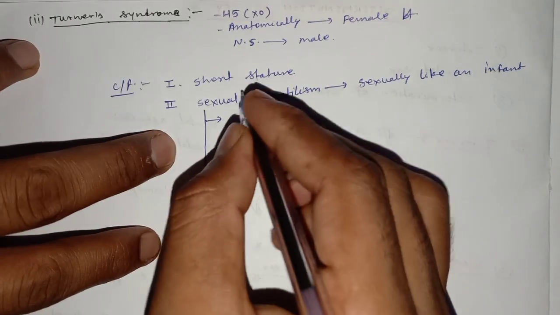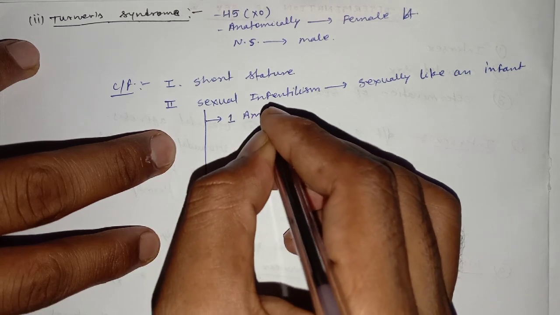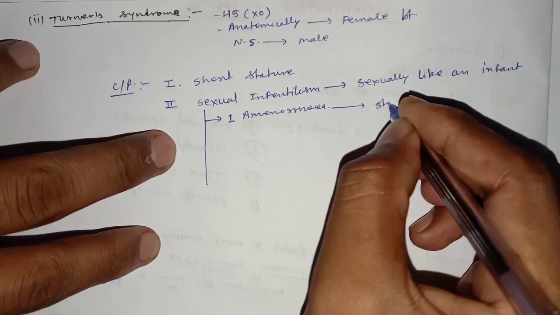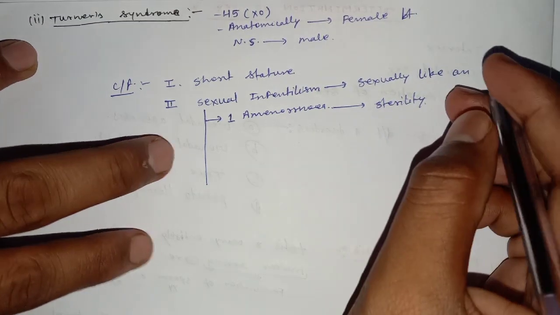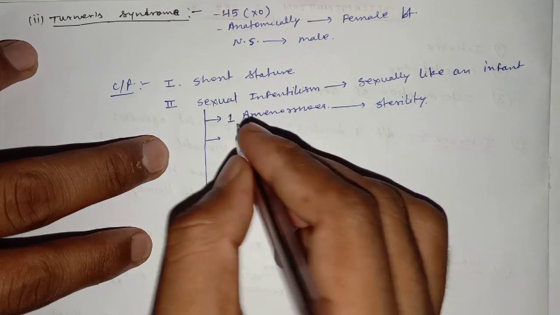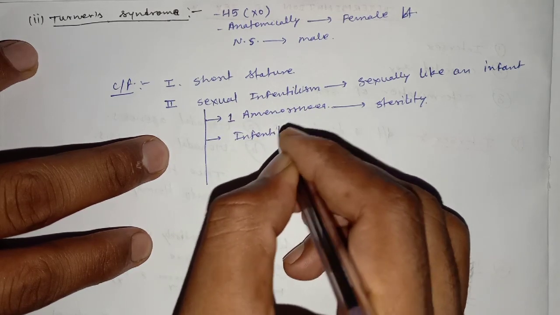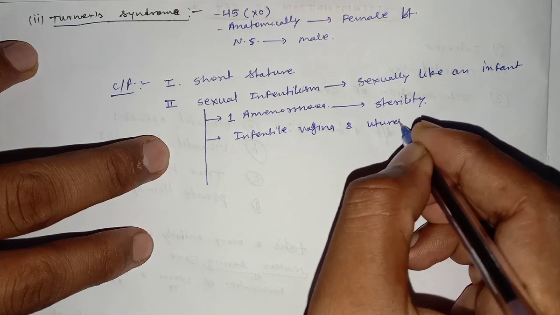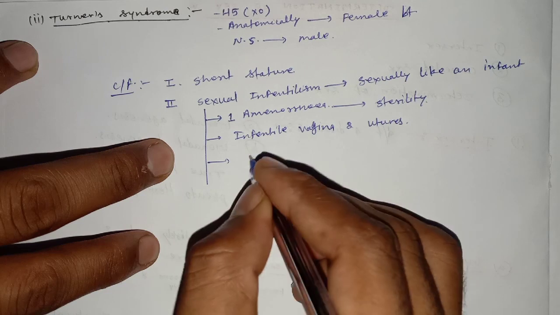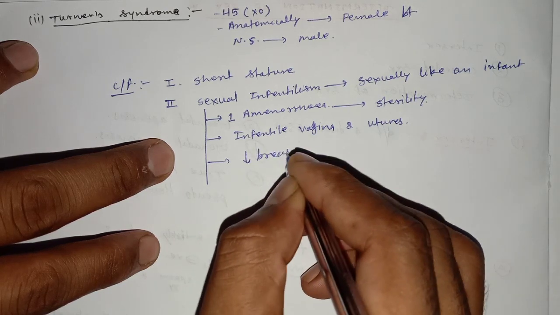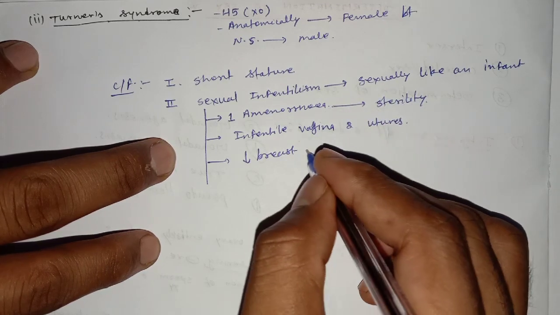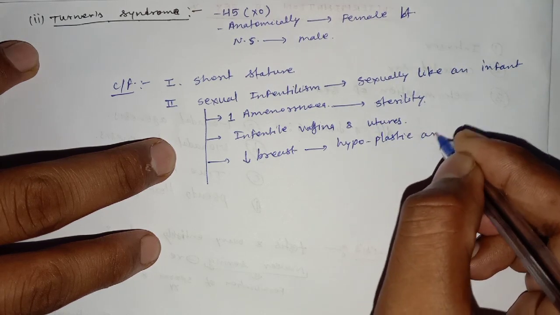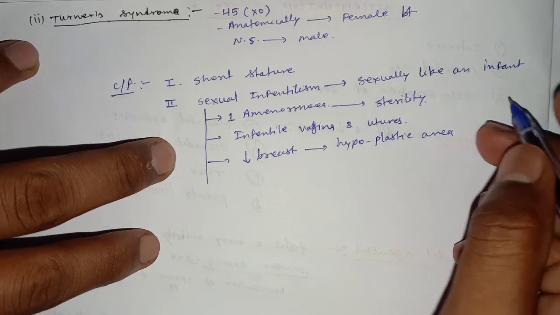There is primary amenorrhea, which leads to sterility, infantile vagina and uterus, and poor development of the breast with hypoplastic areola and widely spaced nipples.